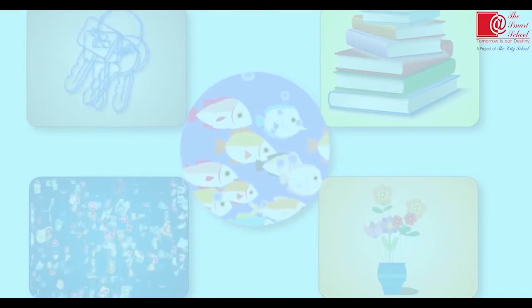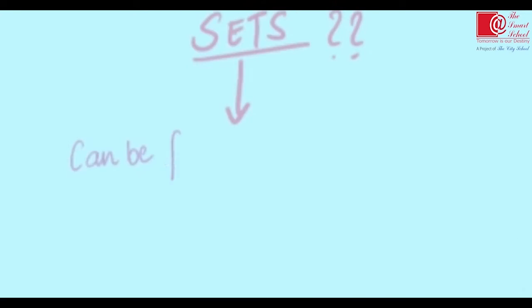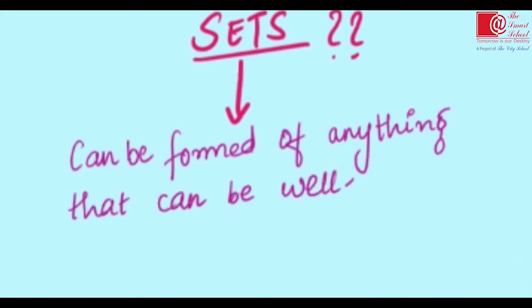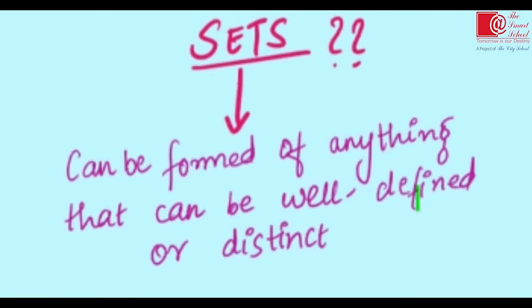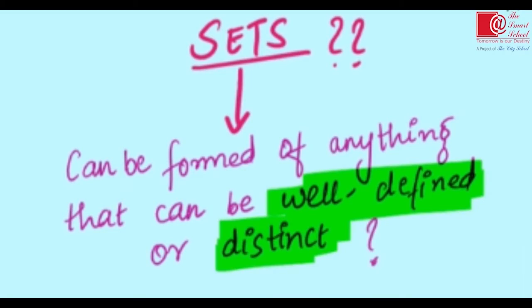Now students, learning objectives. At the end of the lesson, students, you will be able to define and evaluate the term set and the ways to write a set. And well, that's the topic for today, sets. But what exactly is a set? A set can be formed of anything that can be well defined or distinct. Now let's see, what do you mean by well defined and distinct?